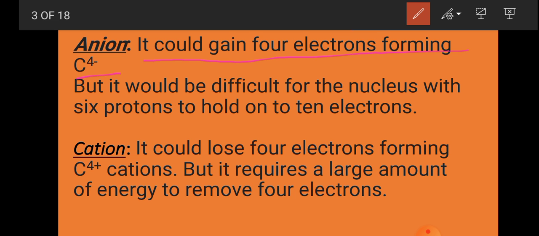Clear? But it would be difficult for the nucleus with the 6 protons to hold on to 10 electrons. That is why it is not possible. Second is cation formation. Is it possible with a 4 positive charge on it? It could lose 4 electrons, forming the cation, but it requires a large amount of energy to remove 4 electrons. So both of these things are not possible in the carbon atom.